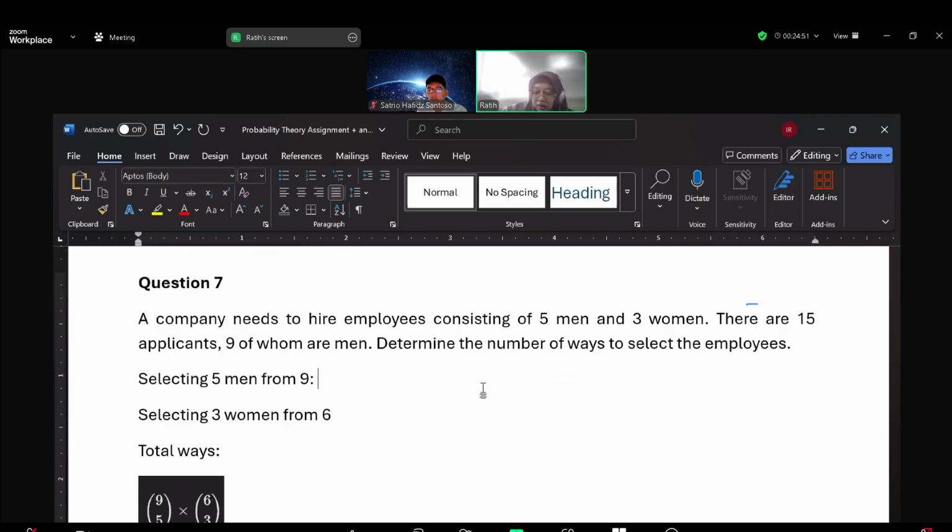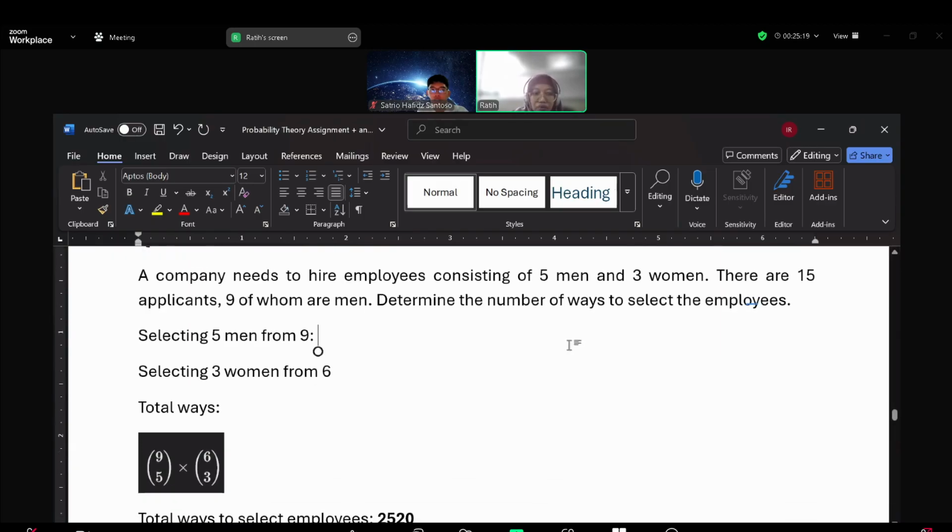We continue with question 7. A company needs to hire employees consisting of 5 men and 3 women. There are 15 applicants, 9 of whom are men. Determine the number of ways to select the employees. The number of ways, so we don't calculate the probability, but we calculate the number of ways. We can use permutation, combination, like that.